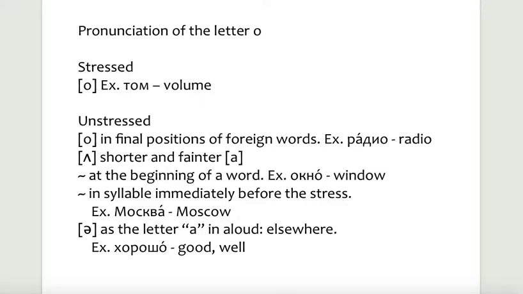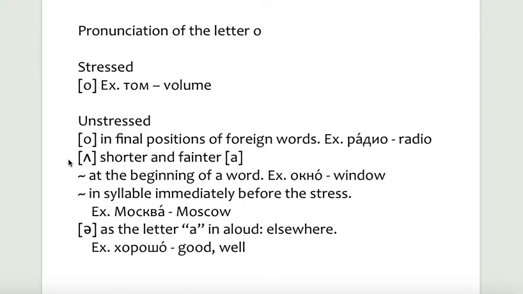The pronunciation of the letter O. When stressed, it is pronounced O. For example, tom, volume, such as volume of a book. When not stressed, it is pronounced O in the final position of foreign words. For example, radio, radio.